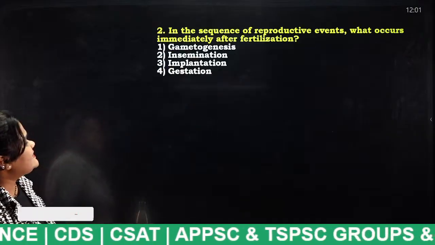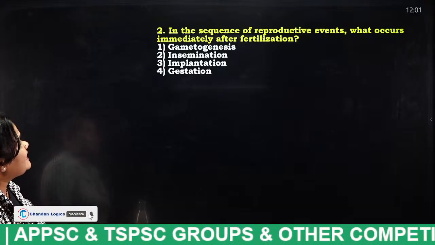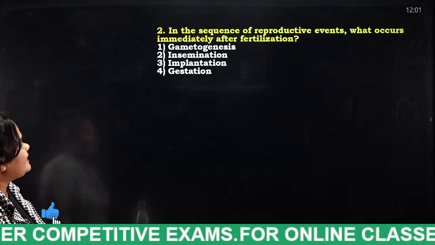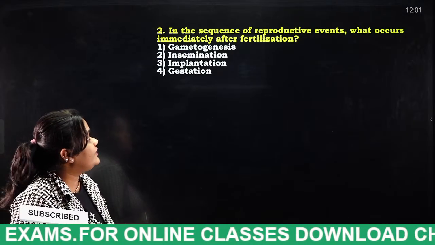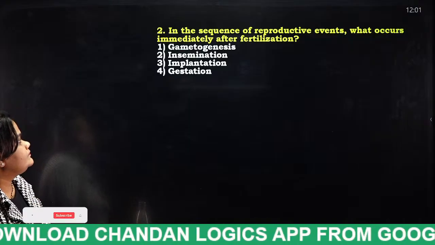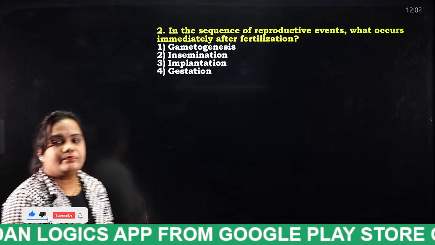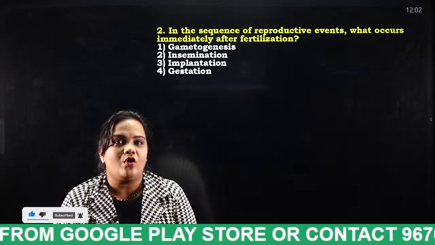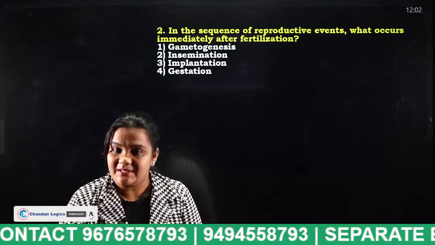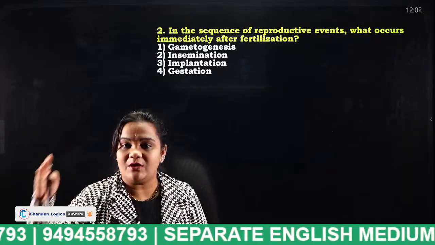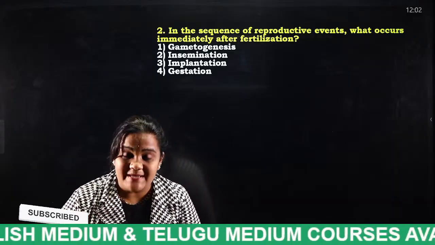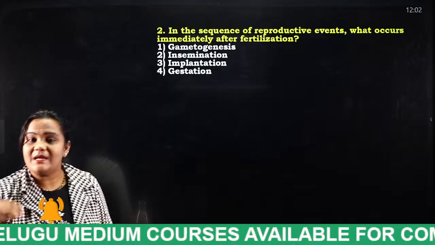Next, in the sequence of reproductive events, what occurs immediately after fertilization? Gametogenesis, insemination, implantation, gestation. What occurs after fertilization? Tell me students. Yes, gonadotropin-releasing hormone, very good students. I have already discussed the events happening in the reproductive system. It starts with gametogenesis, then insemination, fertilization, implantation, gestation, and finally parturition.